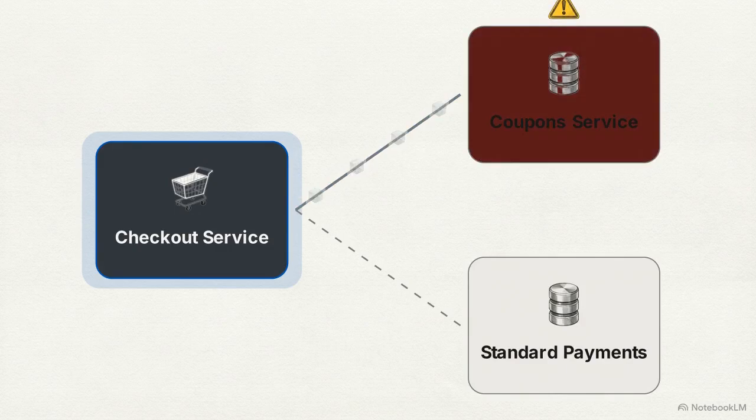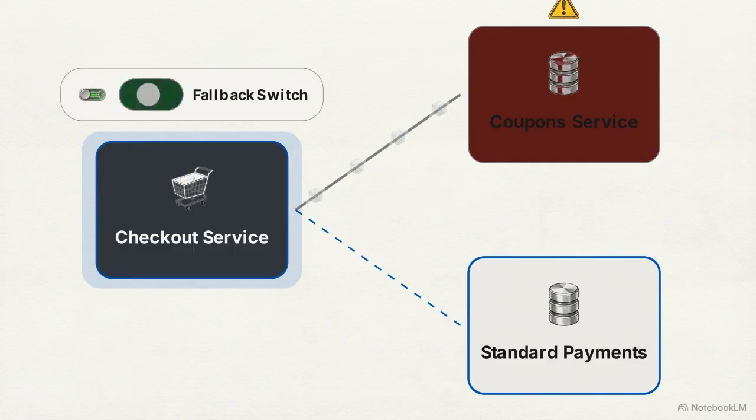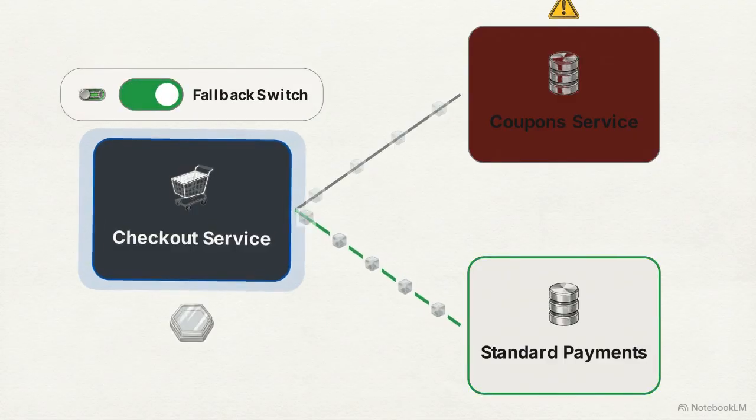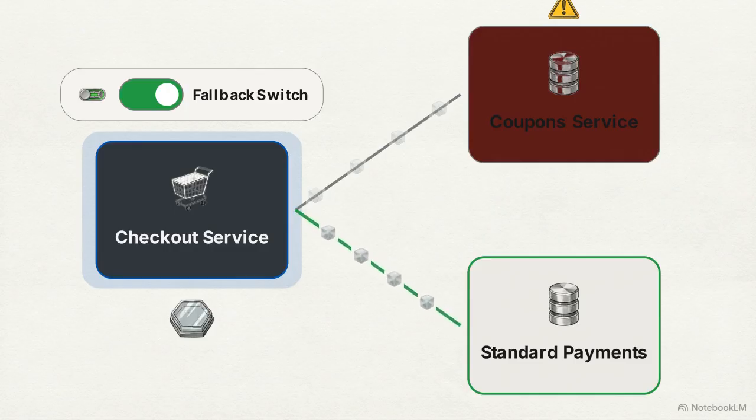If the coupon system breaks, a fallback path routes the transaction directly to standard payments. We control these routes using feature toggles. Automated scripts flip the switch, activating the fallback and shielding the core system.